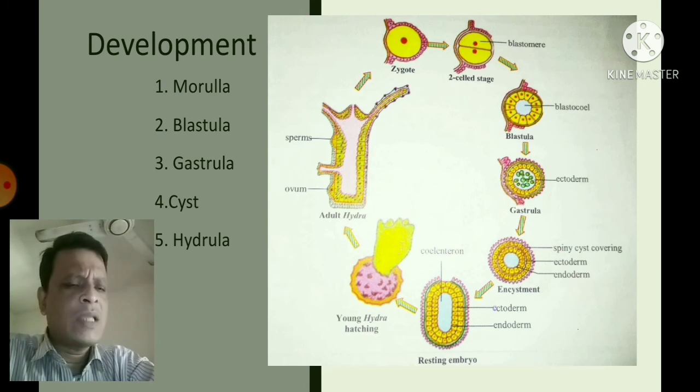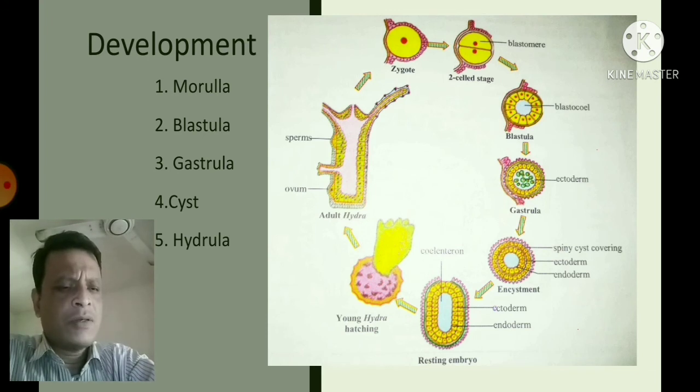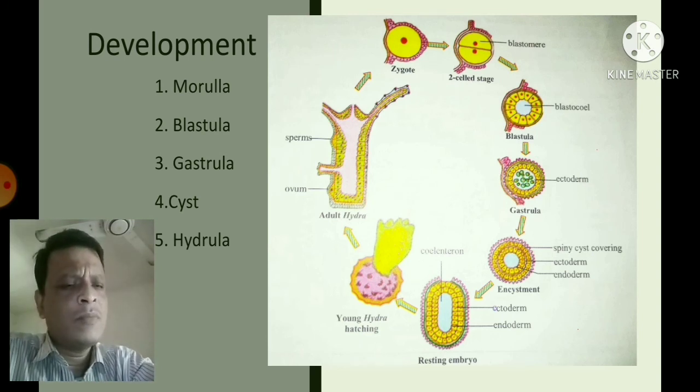A cylindrical cavity is also formed inside the body, and a circlet of tentacles is formed around the mouth cavity. So a fully formed hydrula, a very small hydra, is formed in this way, and when the cyst is ruptured, the hydrula comes out from the cyst and gives rise to an individual hydra. These are the processes of the development of Hydra.